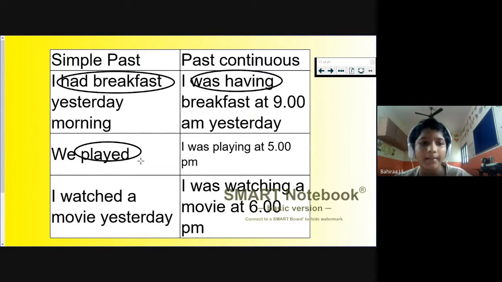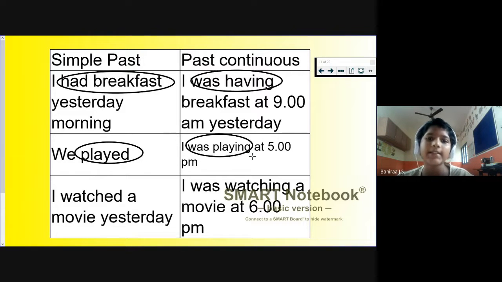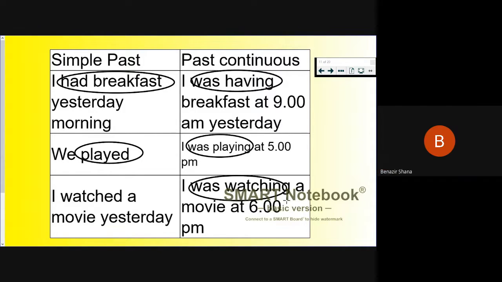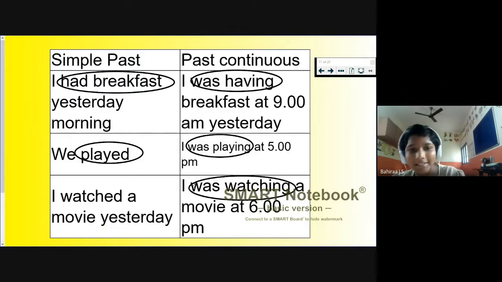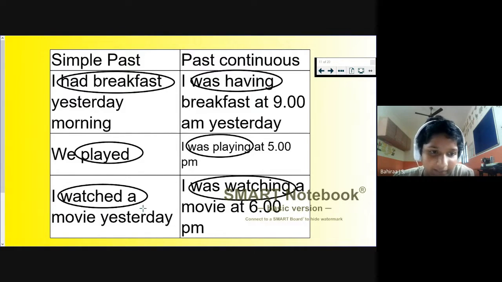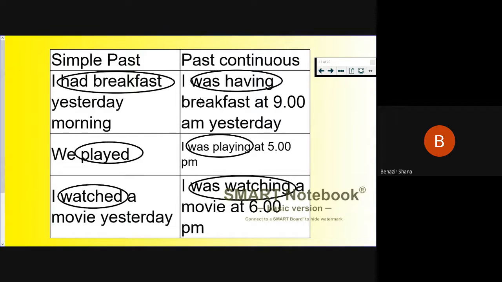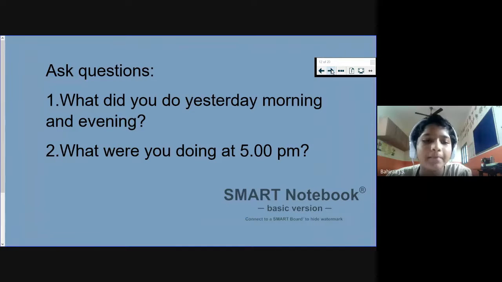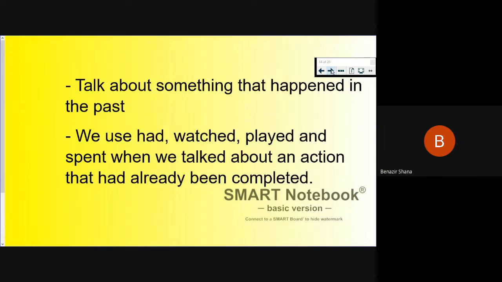Past continuous, okay. So this side is full of simple past and this side is full of past continuous, right? Yes, ma'am.